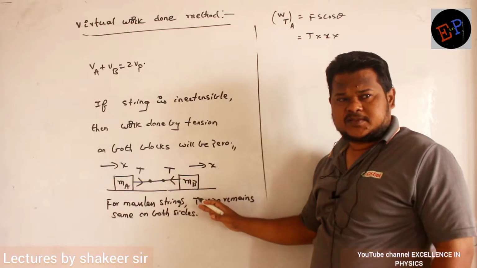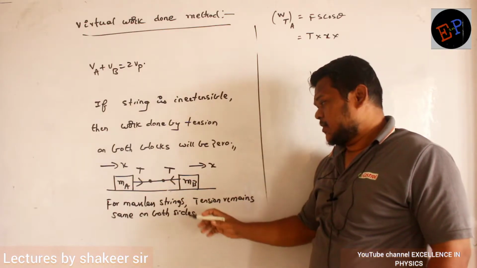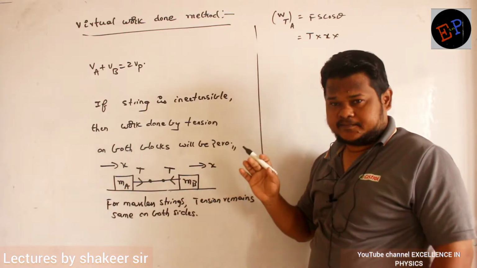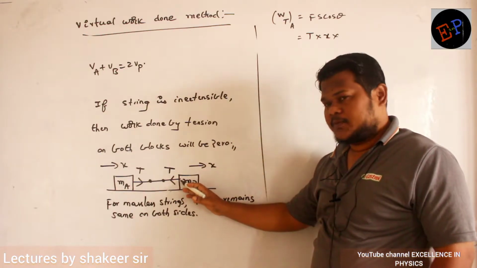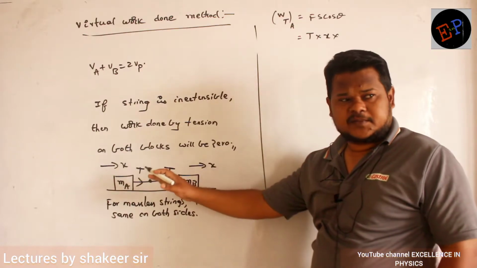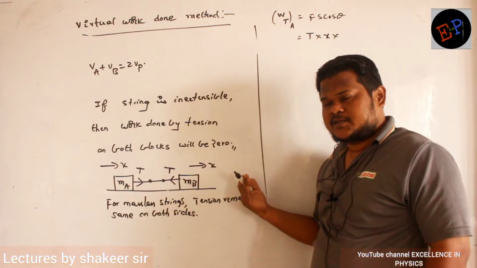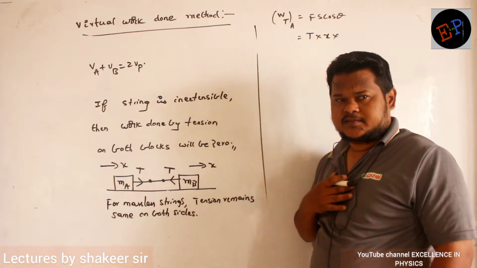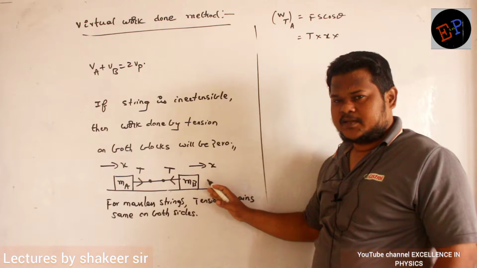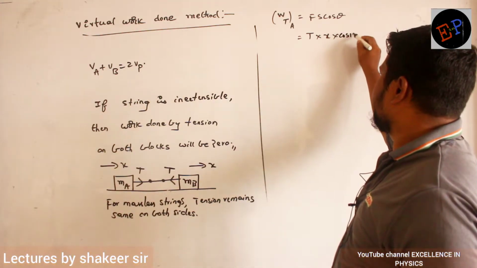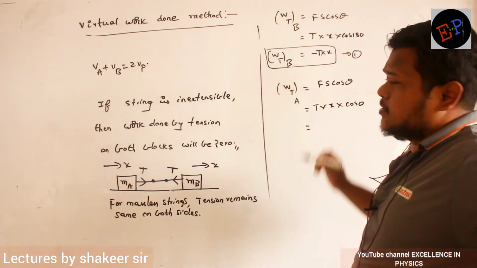Why is tension in the opposite direction? Because already we said that tension will always be away from the tied end. So here we are tying the rope, no? Tension will be away from the tied end. So tension is in this direction, but in which direction is the block moving? The block is moving in the opposite direction. So the angle between tension and displacement is 180 degrees. So I will write here cos 180. Are you able to understand? On block B it is minus T into x.